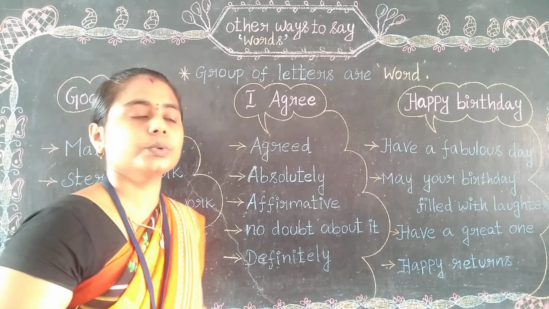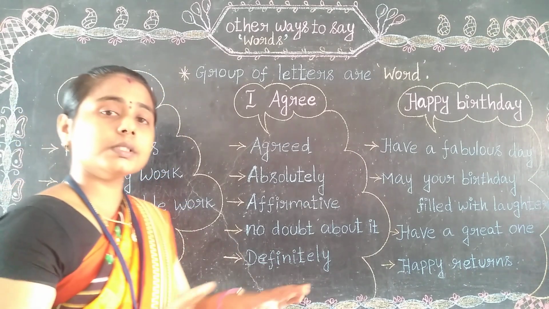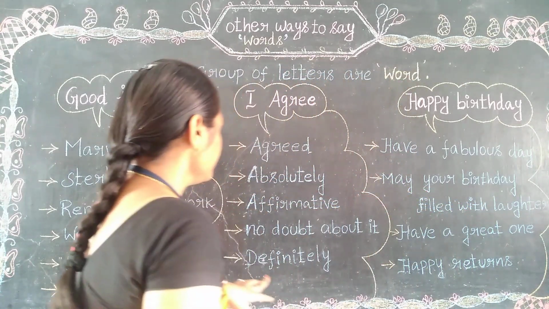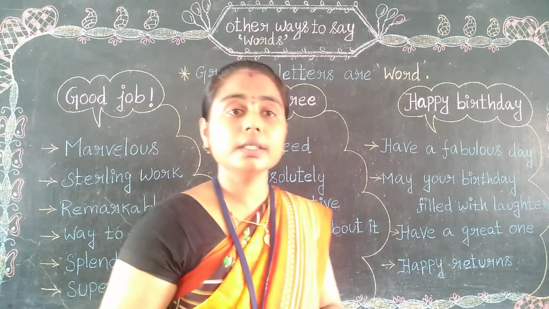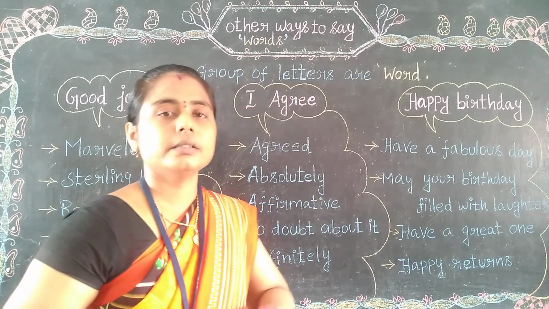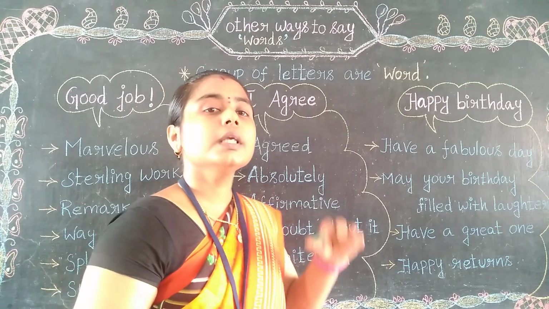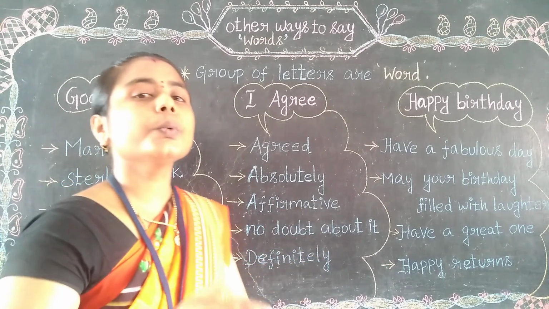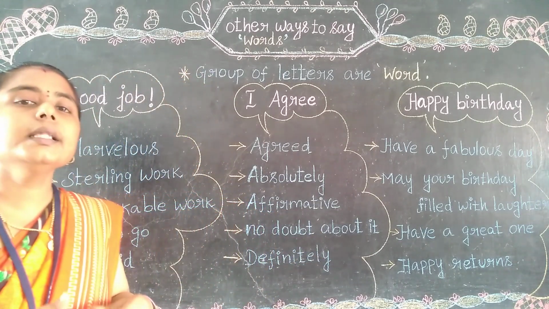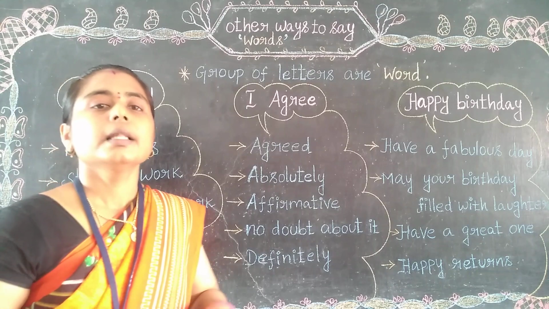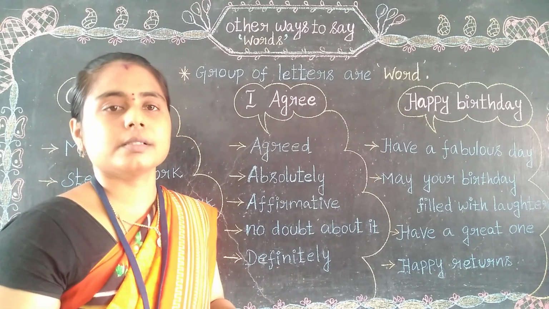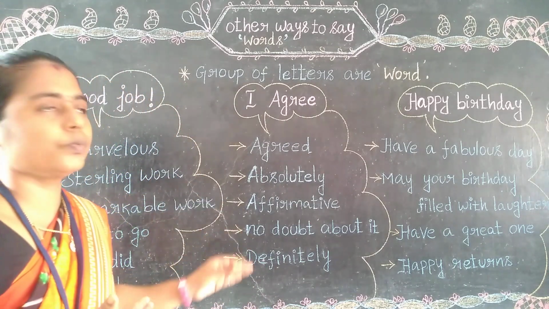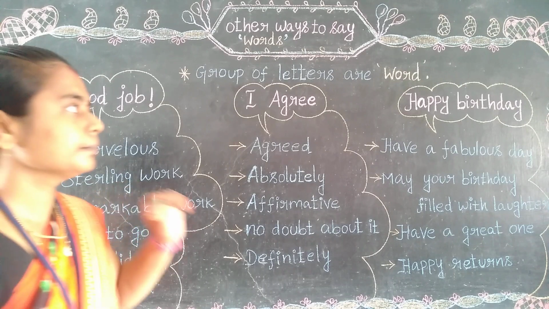Next, "affirmative." Next, "no doubt about it, sir." You are right, no doubt about it, I don't have any doubt about it. Then "definitely, you are right." "Definitely, sir." "I agree with that." "Definitely, exactly." We use these words in that situation. We should give a response there, so that after that they are able to lead you and give some ideas for proceeding. In future, use these words instead of "I agree."